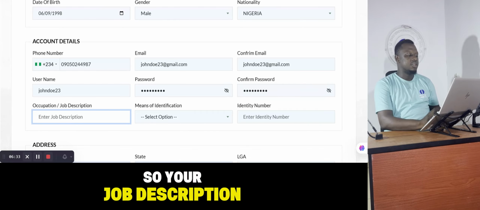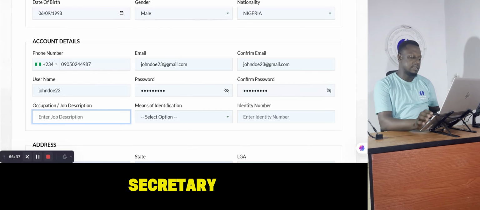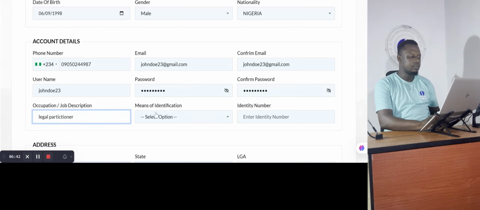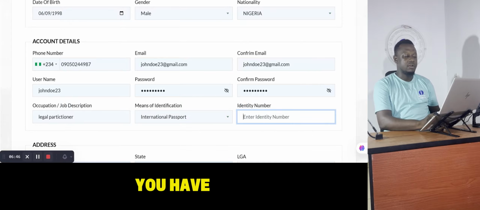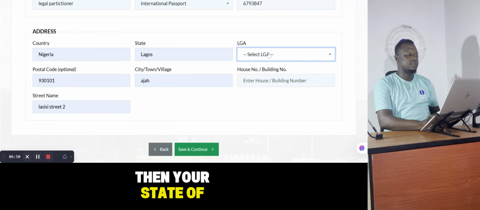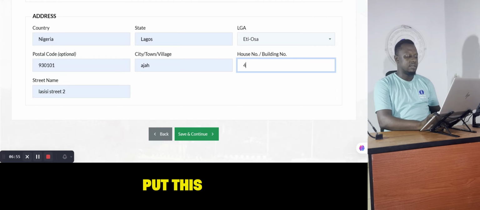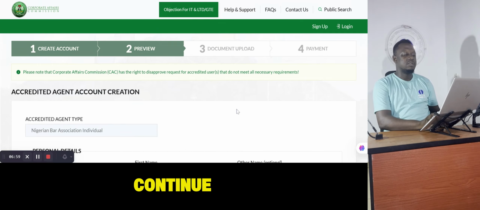Okay, so your job description: are you a legal practitioner? Are you an accountant? Are you a chartered secretary? You put which category belongs to you. Then the means of identification: which ID card do you have? You insert it and then you put the digits there. Then your state of residence. Okay, so once you've put this, then you can now click on save and continue.